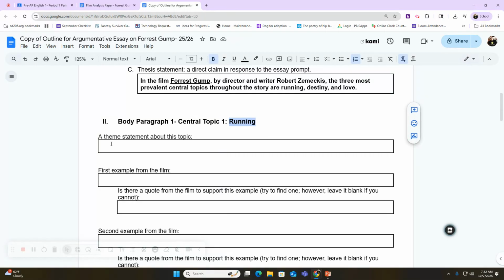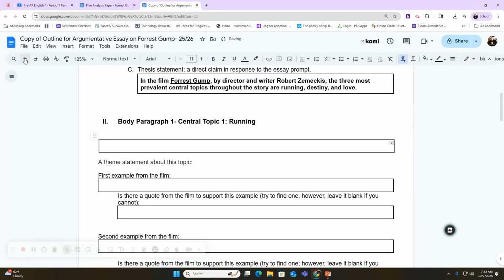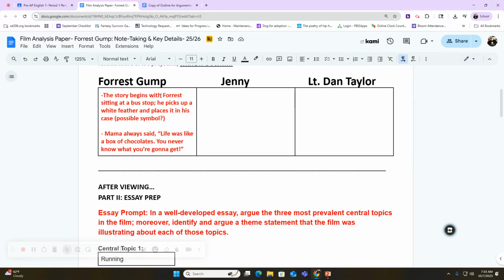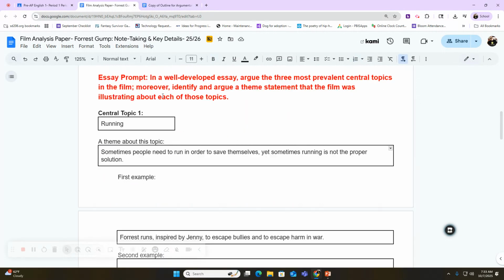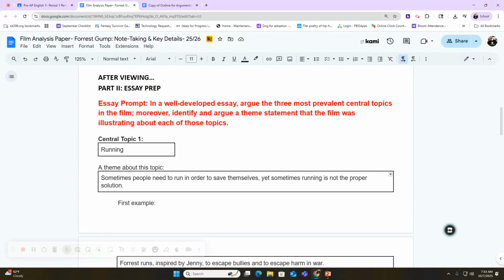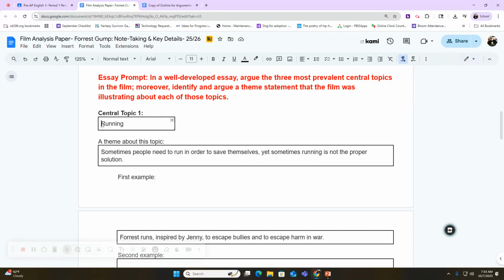Okay, so you want to start off each body paragraph with your theme statement that you created about that topic. Now remember, the theme statement should be back on this document, the original note-taking document, down here at the bottom where you prepped your essay. So you can see I had running as my central topic, and my theme statement was sometimes people need to run in order to save themselves, yet sometimes running is not the proper solution.